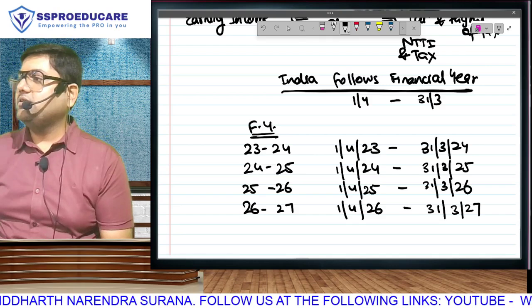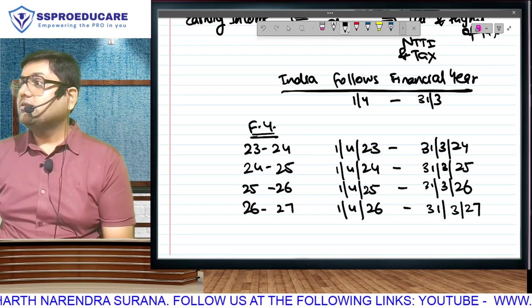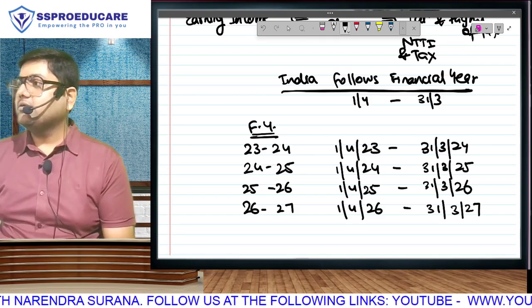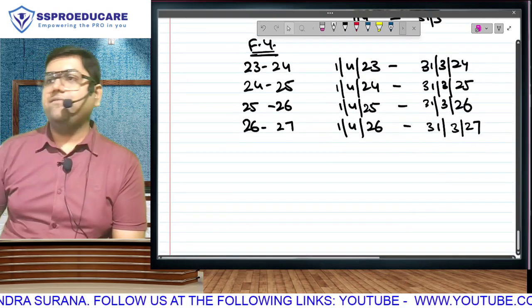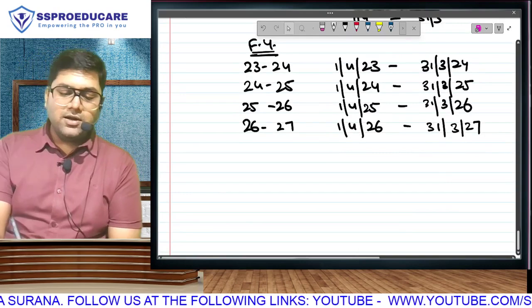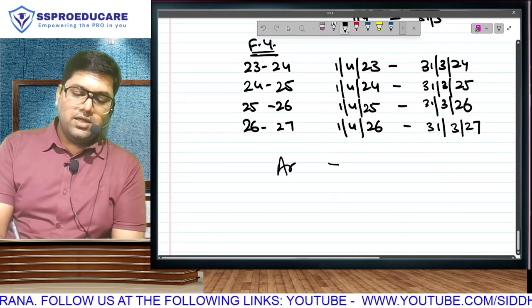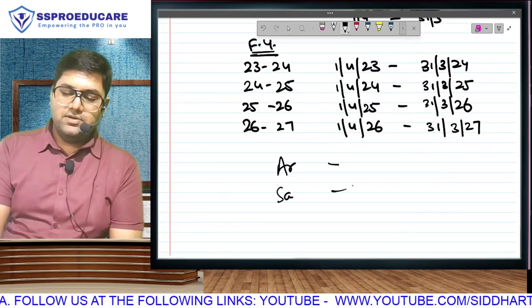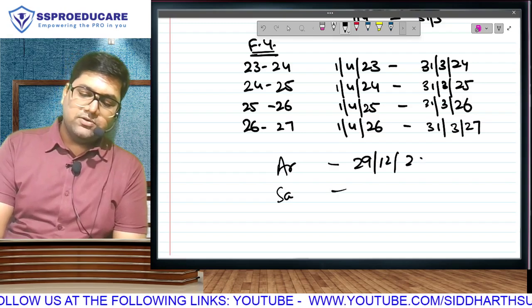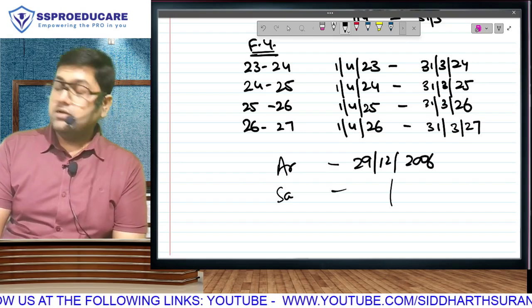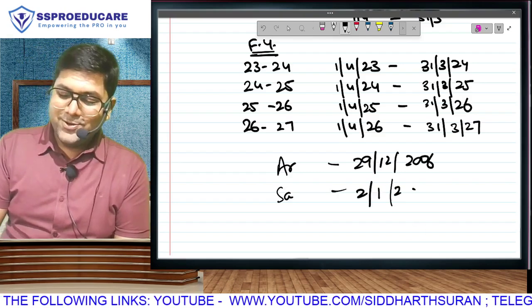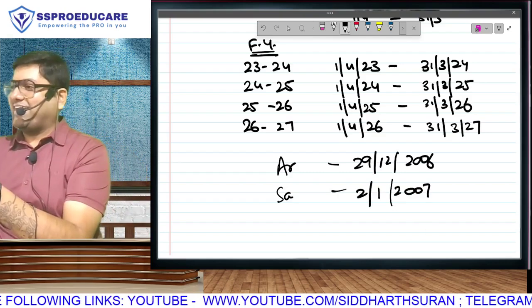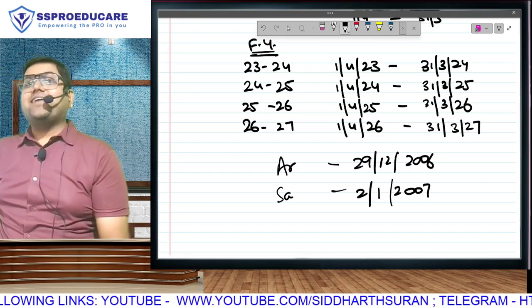Sambhav. Which year? And date? 2nd Jan. Okay. So we have Arham and we have Sambhav. 29 December 2006 and, sorry, say the date again. 2nd Jan. Bro, that's a calculation mistake. I'll tell you what.